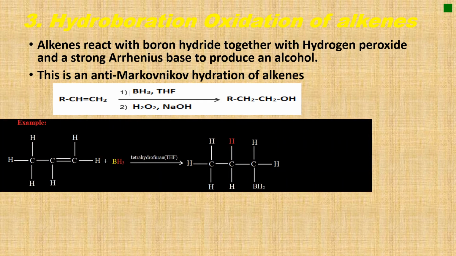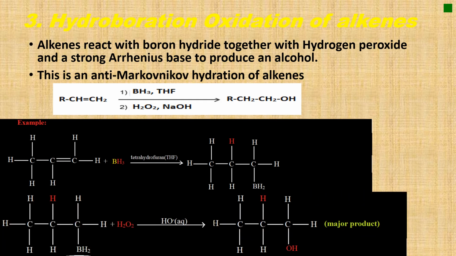Let us have these examples. Propene reacts with boron hydride in tetrahydrofuran to give the first product, which is then going to react with hydrogen peroxide in a basic medium to give an alcohol. Here the major product is different from the major product predicted by Markovnikov. As you can see, the hydrogen was added to the most substituted carbon, or the carbon with fewer hydrogen atoms, while it was supposed to be added to the carbon with many hydrogen atoms, as predicted by Markovnikov. So this is the anti-Markovnikov.